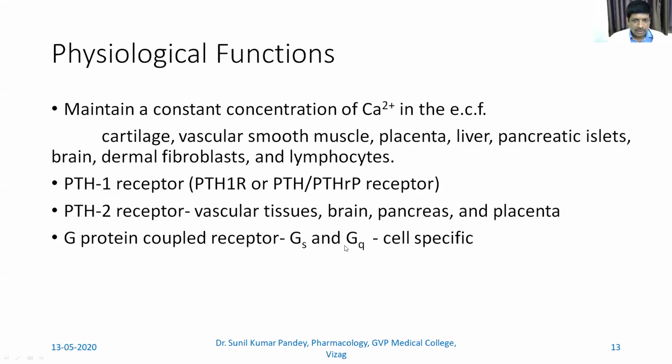About Gq, if you remember, it has something to do with IP3 and DAG, right? Gq is through the IP3 and DAG pathway. So there is formation of IP3. IP3 causes the increased release of calcium from the sarcoplasmic reticulum and all. And then there is the cell specific action. And the presence of Gs type and Gq type is also very cell specific.